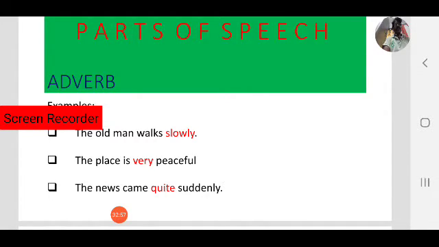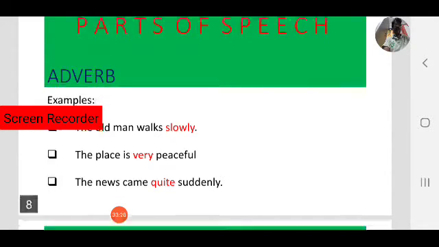So that is the importance of adverbs. Adverbs not only modify verbs, they modify adjectives or adverbs. We can find the difference in these examples.